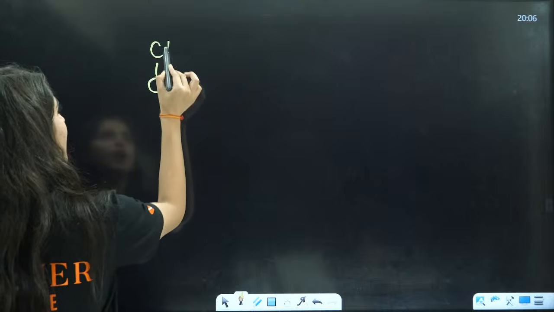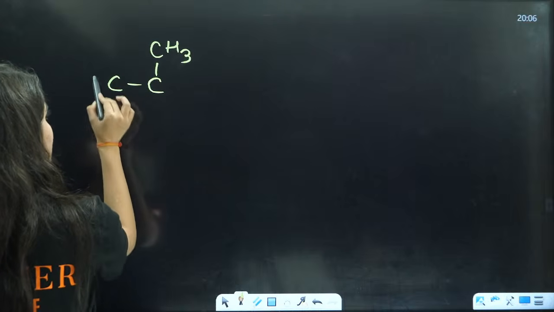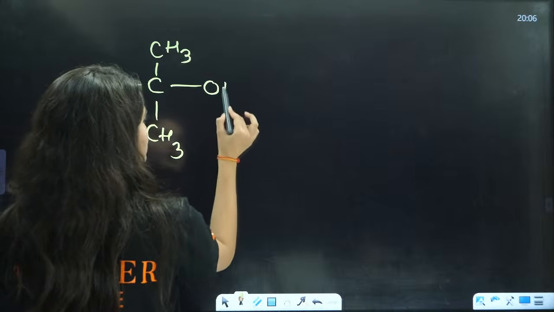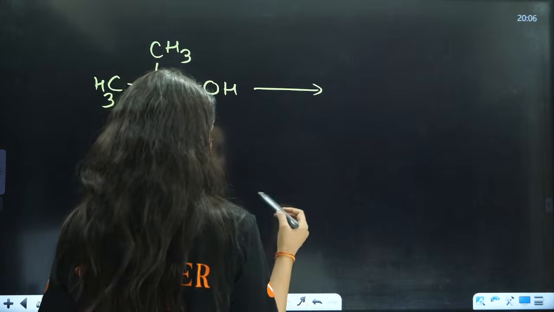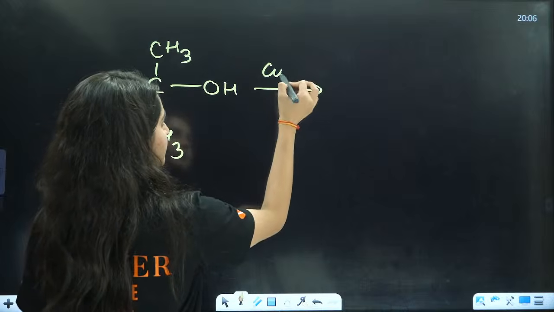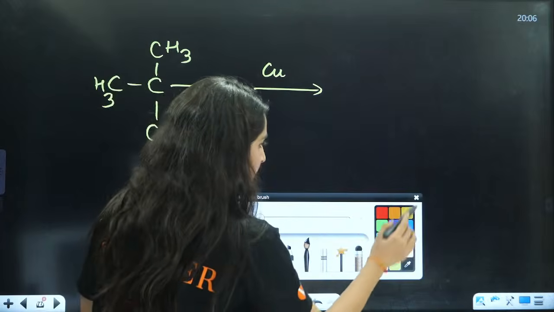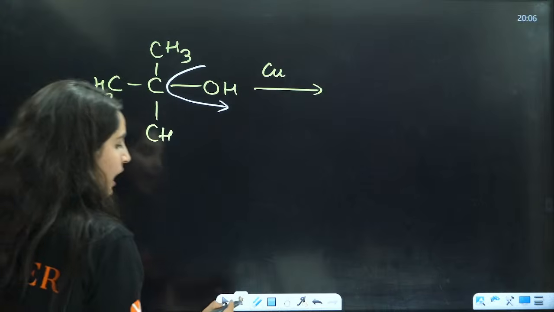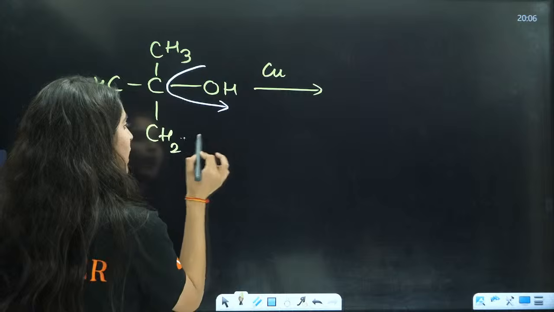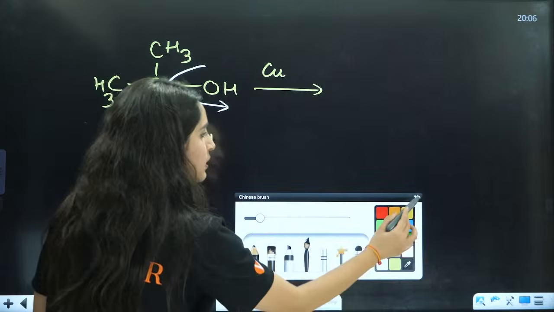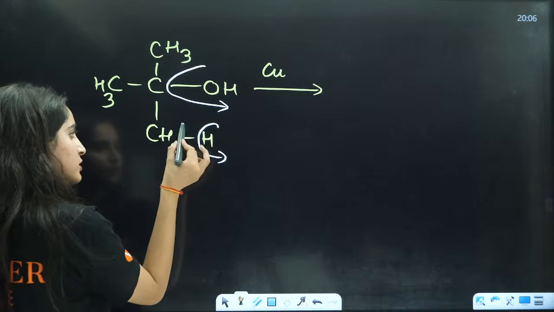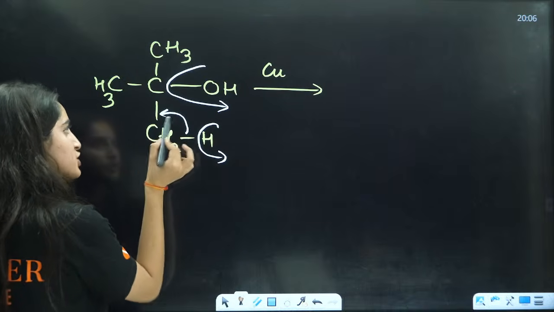Okay. So, you have CH3, CH3, CH3 here, and you have OH here, and this is your copper. Now, what will happen here? The OH negative will be replaced from this side, and here you will have CH2 and H. One H positive will be liberated, we will take out this H positive, and these electrons will shift here.